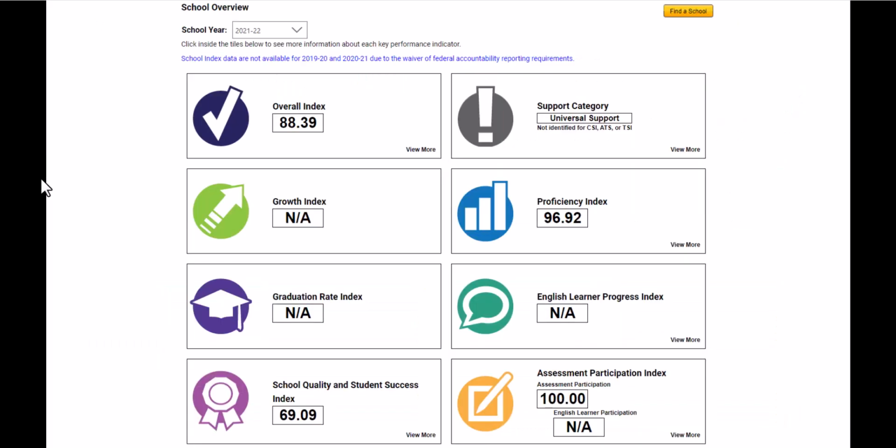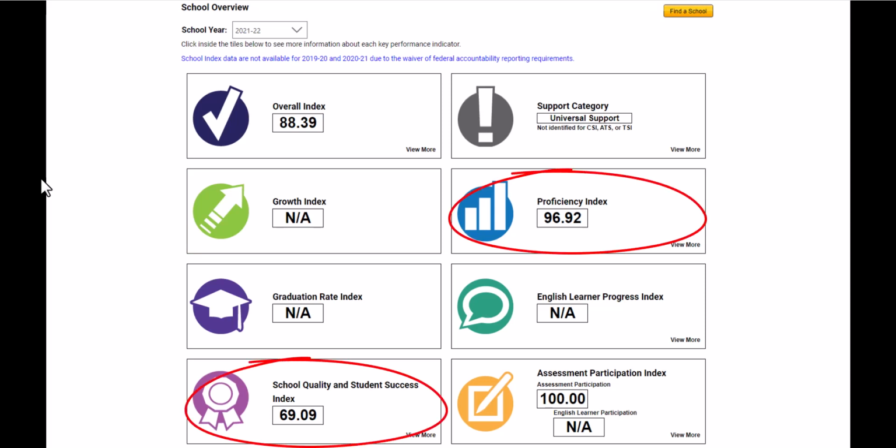But what about schools that don't have scores in every one of these areas? So we have an example here of an elementary school, and this elementary school, because of its grade configuration, was not able to show or calculate growth, I should say, this year because of missing the last few years for COVID. And so we have a proficiency index, we have a school quality index, and an assessment participation index.